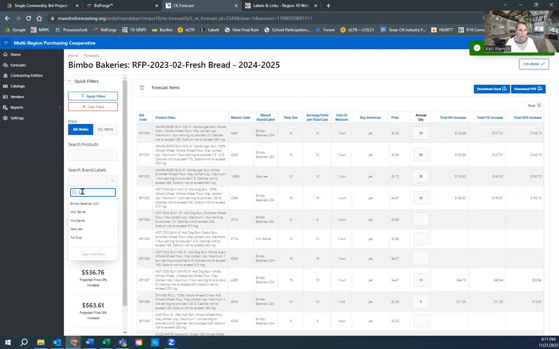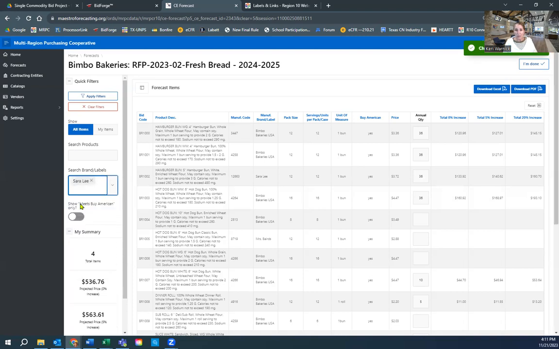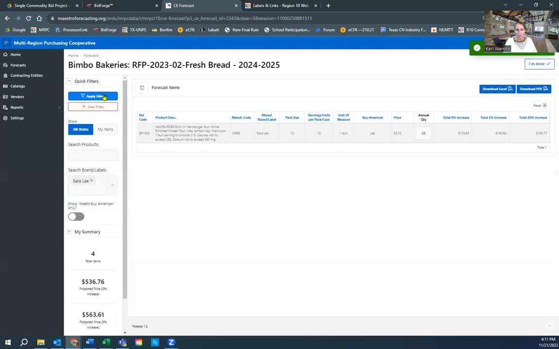So what I recommend is start by typing in the first few letters of the brand that you want. When I typed in SAR, it automatically brought up Sara Lee. And then I can click on it right from there, apply the filter, and there's my one Sara Lee product. So that is one way to get to a specific brand or label.